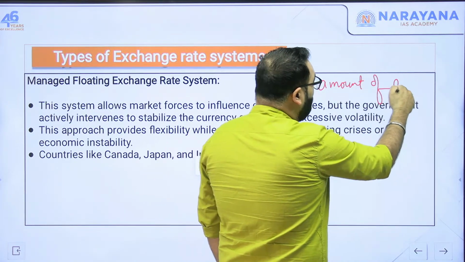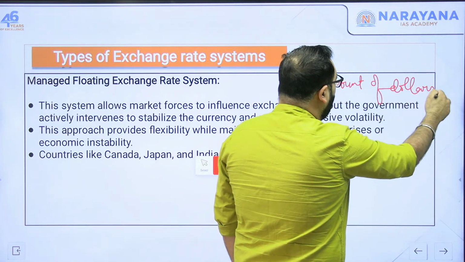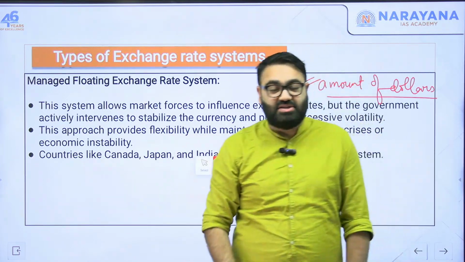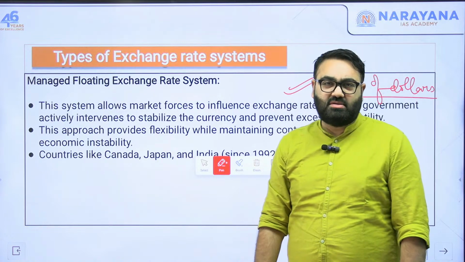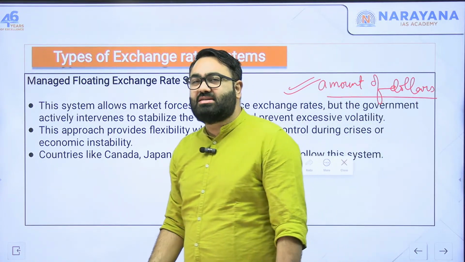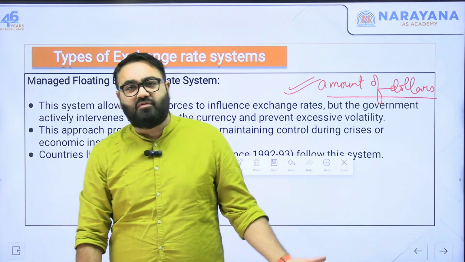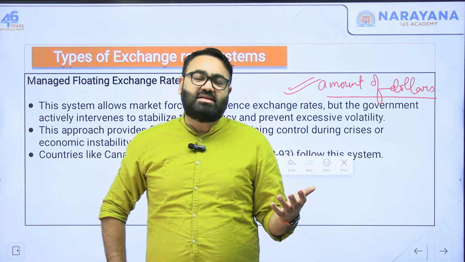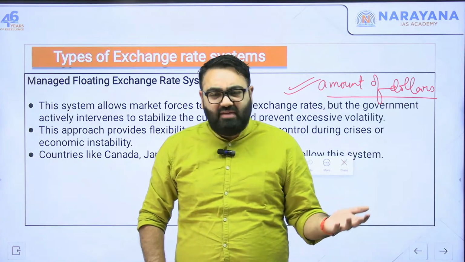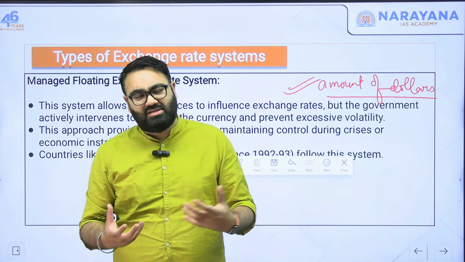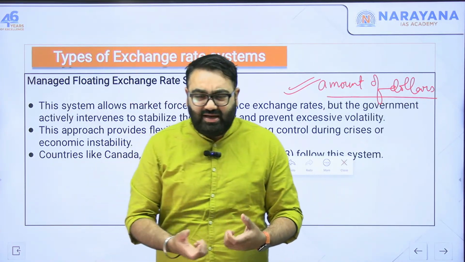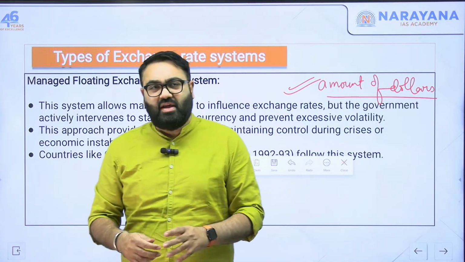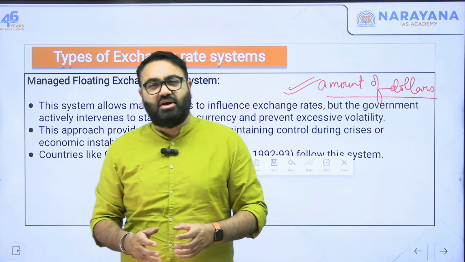So the amount of dollars that are in India will mainly determine what exactly is the exchange rate. It's simple economics. When something is in larger supply, for example, you might see at times there are certain vegetables that are sold at a very, very low price in some part of the year. There is a season when the tomato prices will crash, or when the potato prices will crash, they will reduce drastically.